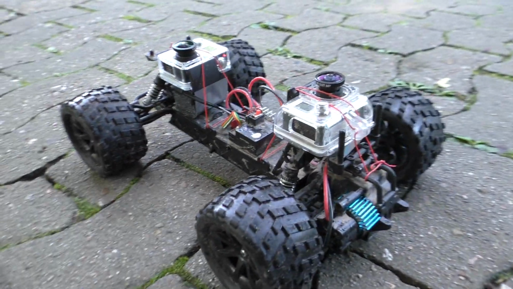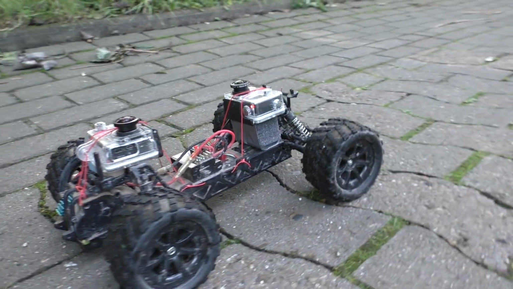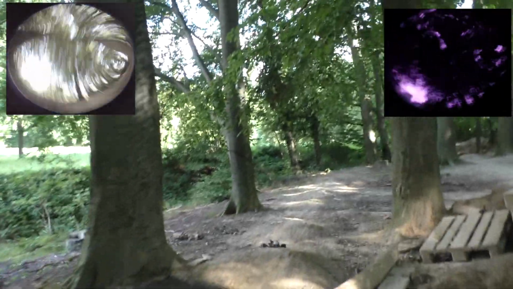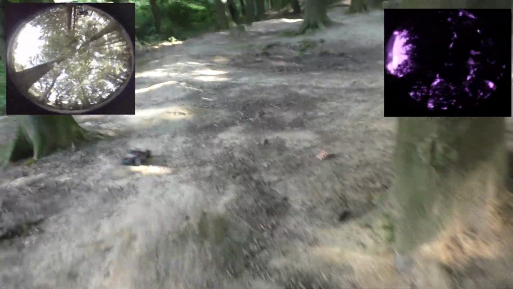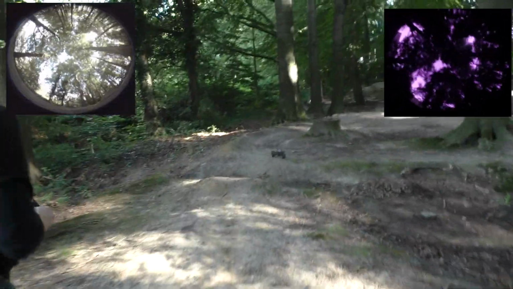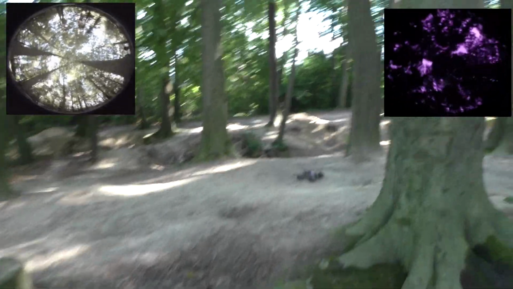Two fisheye cameras were mounted on our platform, one UV and one visible spectrum. We tested localization on a woodland BMX track and a road in the woods. The tracks included rapid aggressive maneuvers, jumps, and zigzagging. Here you can see the remote control car on the BMX track. In the top left corner is the visible spectrum panoramic camera, and in the top right the UV one.